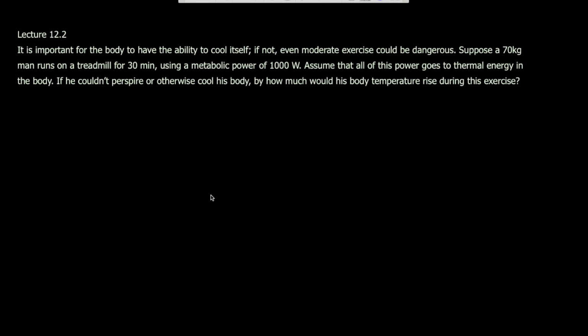Suppose a 70-kilogram man runs on a treadmill for 30 minutes using a metabolic power of 1,000 watts. Assume that all of this power goes to thermal energy in the body. If he couldn't perspire or otherwise cool his body, by how much would his body temperature rise during the exercise?